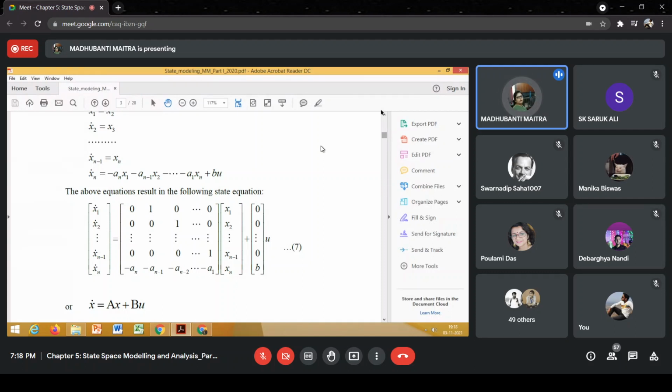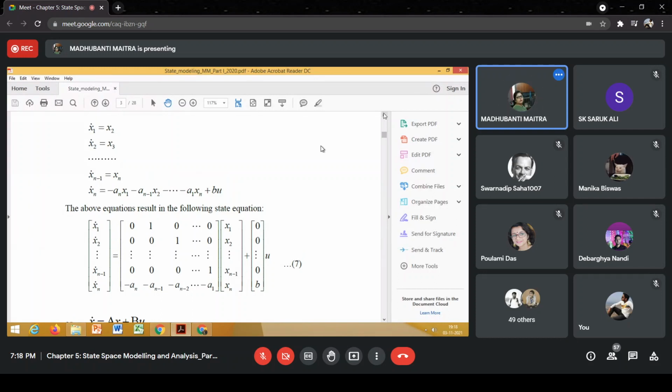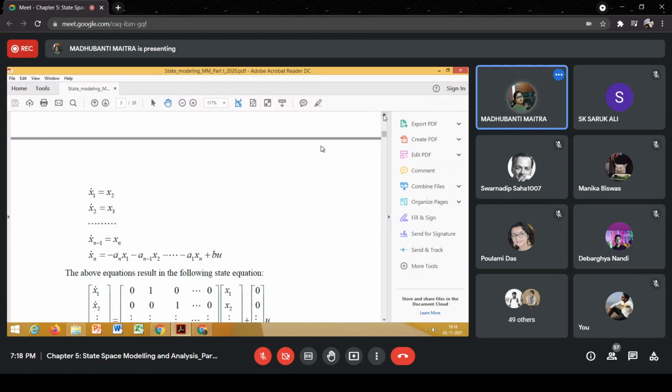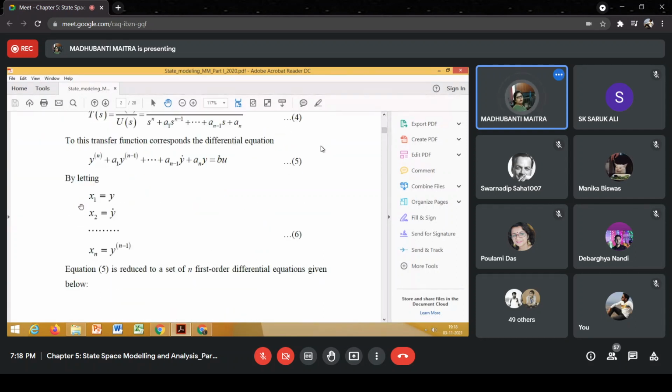What about the output equation? Because state model consists of two equations. One is the state equation, which is a dynamic equation, and the second one is the output equation, which is a static equation. And the output equation is y is equal to cx plus du. In this case, what is going to be our output equation? Our output equation is very simple. You see, this is our output equation. So y is equal to x1.